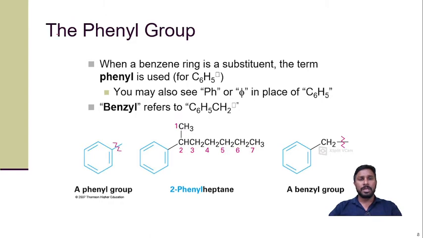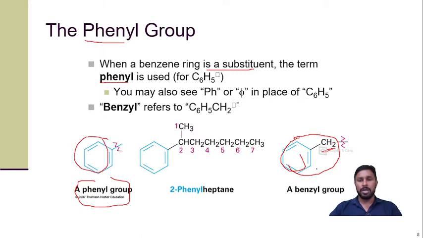Now, sometimes in the nomenclature we use the name phenyl. When a benzene ring is a substituent, if benzene is not the parent but a substituent, then we use the word phenyl. And if there is a benzyl, then in that case we have the phenyl ring as well as the CH2 group. So this entire group is called a benzyl. So there are two groups. One is the phenyl group, in which we have only benzene as a substituent. And if there is this kind of structure, then it is called a benzyl. Clear?